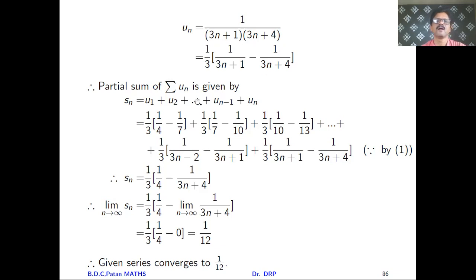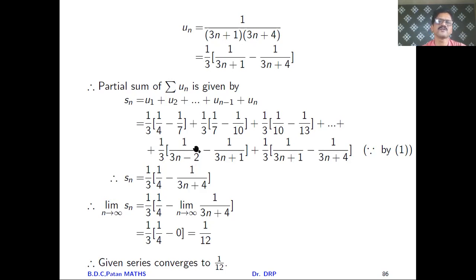Then we can write this is un. If you replace n equal to 1, you get 1 by 3 into 1 by 4 minus 1 by 7, plus if you replace n equal to 2, you get 1 by 3 into 1 by 7 minus 1 by 10, and so on. The last term is un, and earlier you get un minus 1. If you replace n by n minus 1, you get this term.